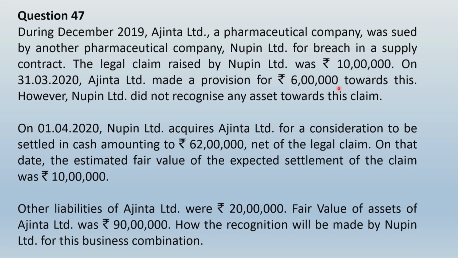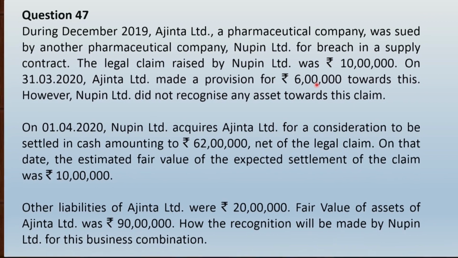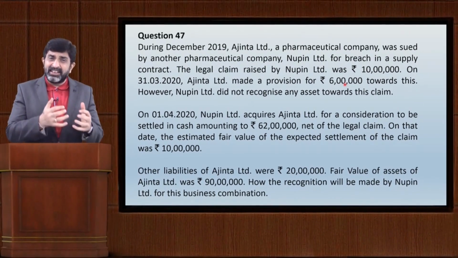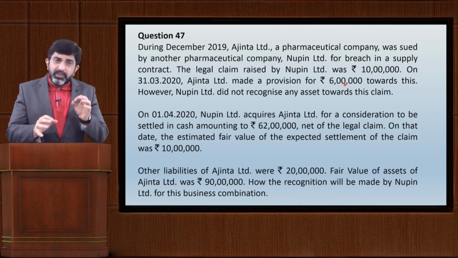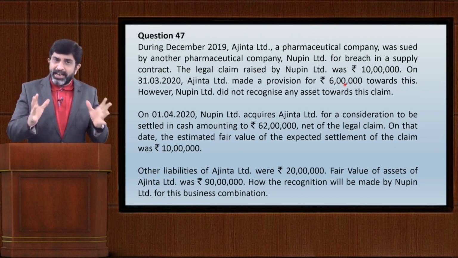So first of all, this claim is payable by Ajanta Limited and receivable by Nupin Limited, and this time Nupin Limited itself is the acquirer, and it is obvious that Nupin Limited will not record that receivable because from the viewpoint of Nupin Limited, that amount is a contingent asset.